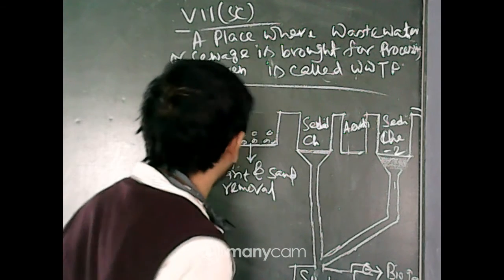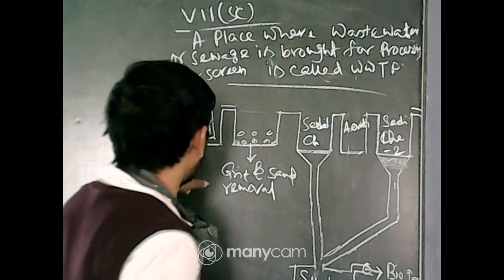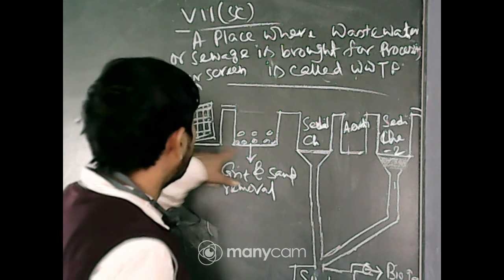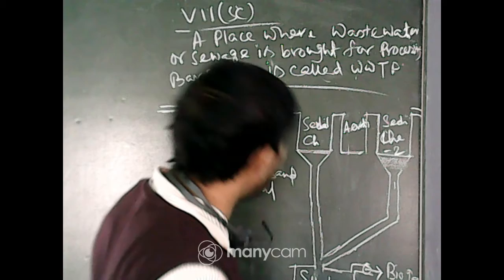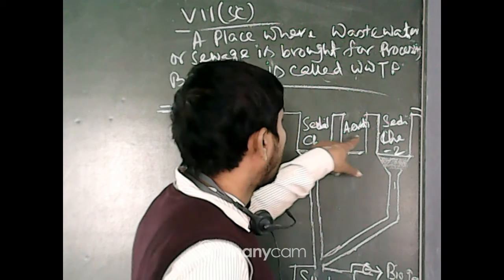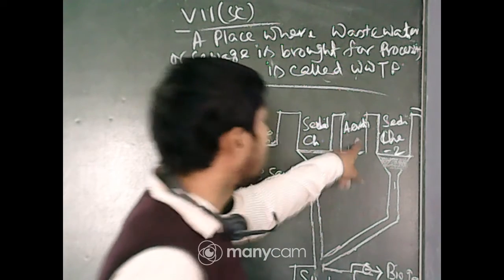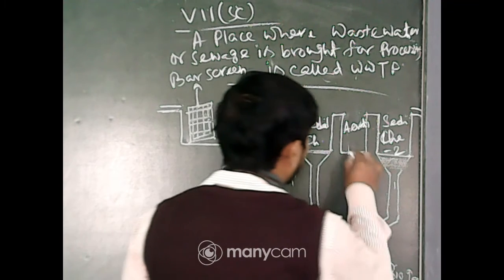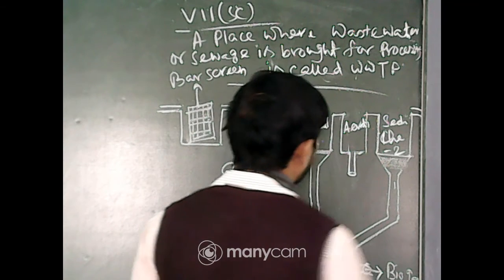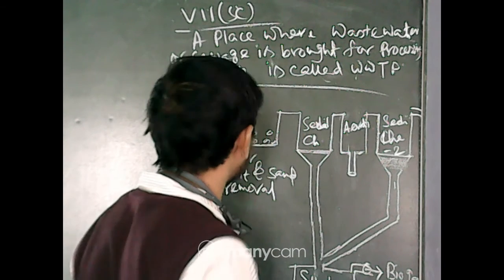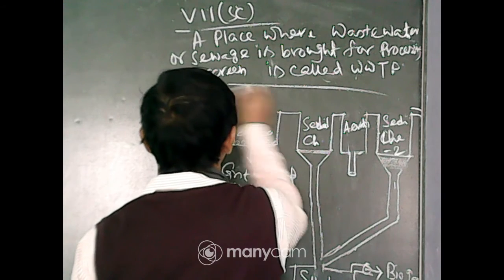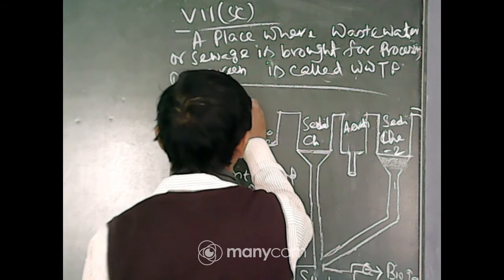WWTP. There are 5 chambers. One, there is the bar screen, grit and sand removal, sedimentation chamber 1. This is the aerator or aeration chamber. From there, compressed air is passing through it.